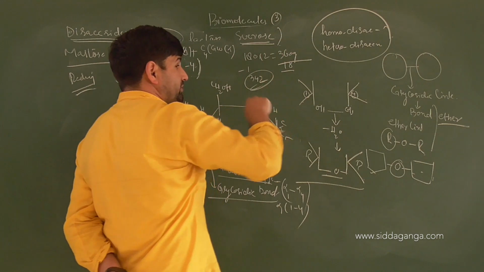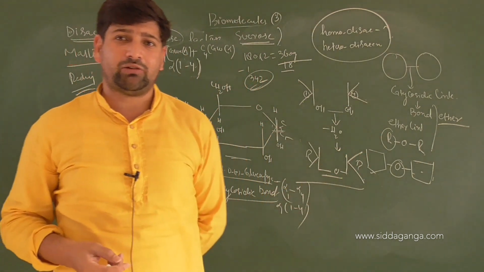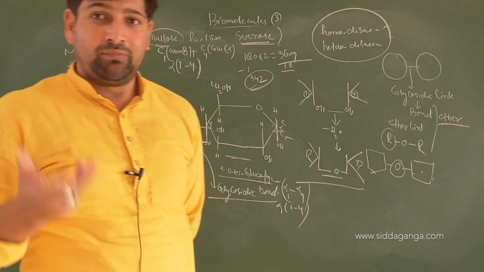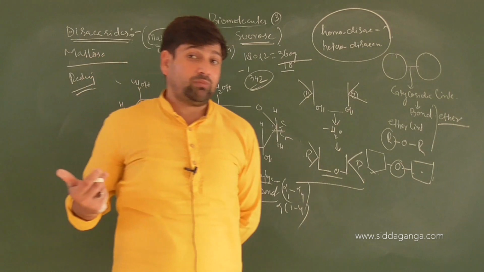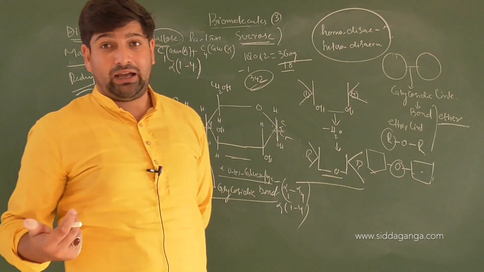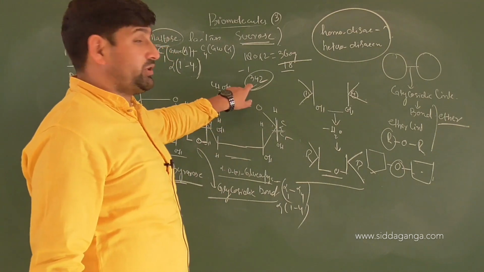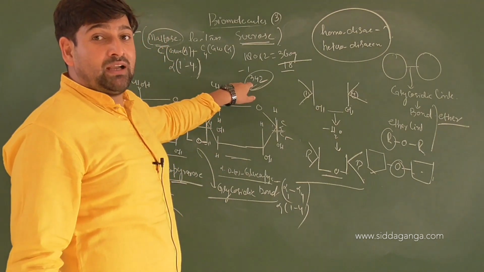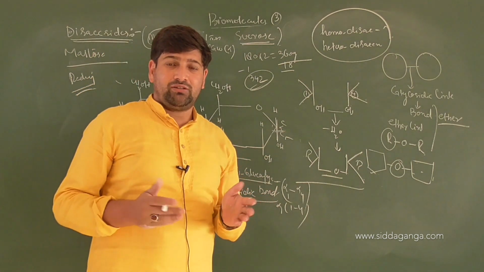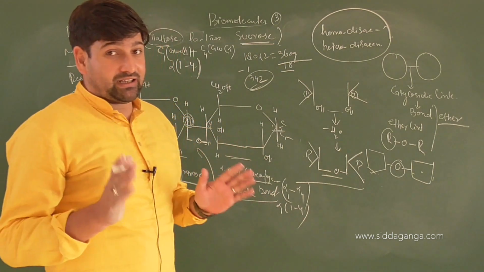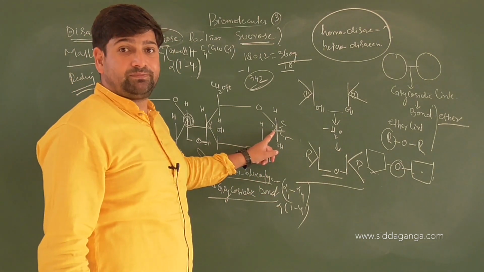Even sucrose, which is made up of glucose and fructose, has the same molecular formula. What's the molar weight of 1 mole of sucrose? It's only 342, because 1 mole of sucrose is made by the removal of 1 mole of water, so 18 grams per mole have to be removed. That's 342 net mass. Here also it will be 342. So which disaccharide is given, and what is the difference between the two? One is reducing, so why is sucrose not reducing? Understand it, it is based on the free anomeric groups attached to it.